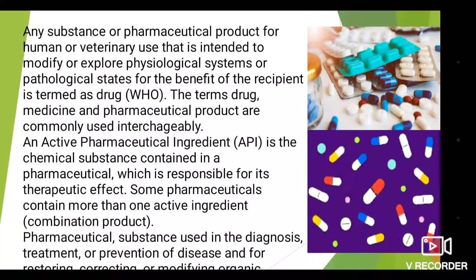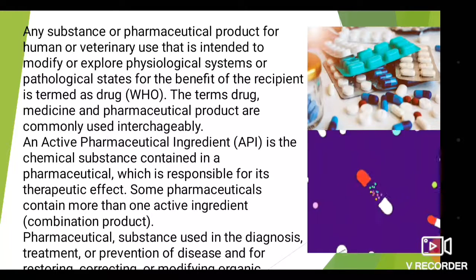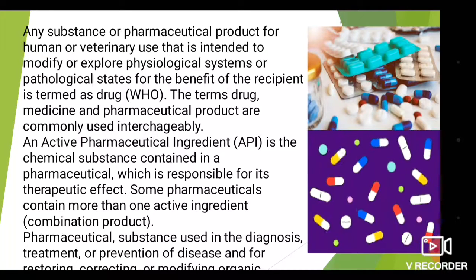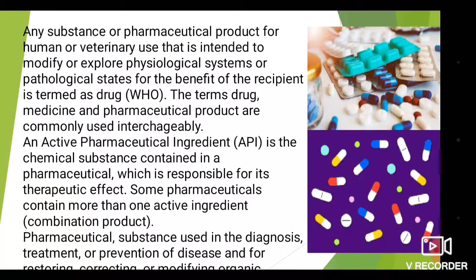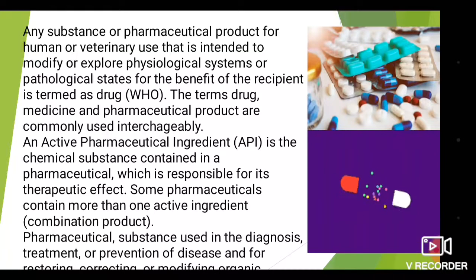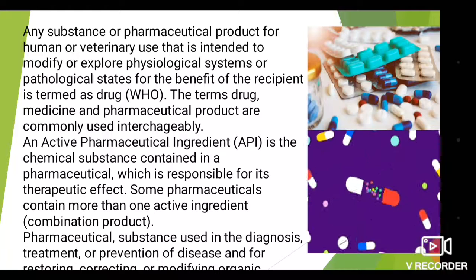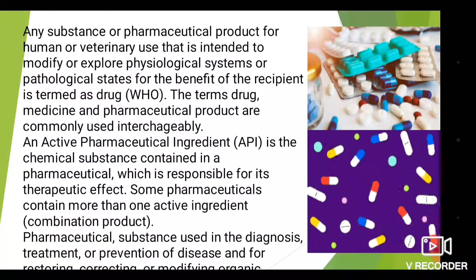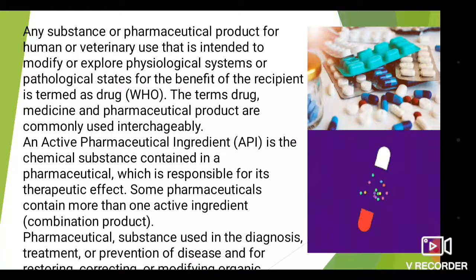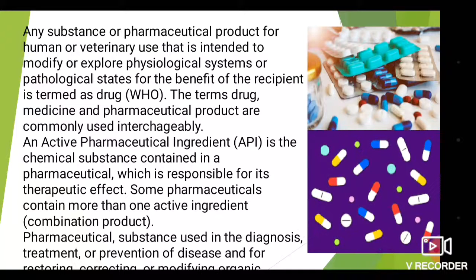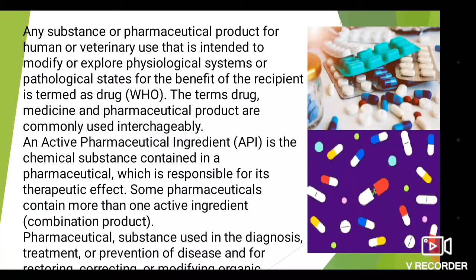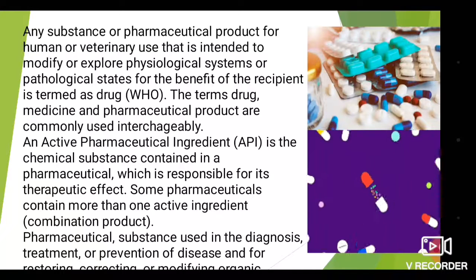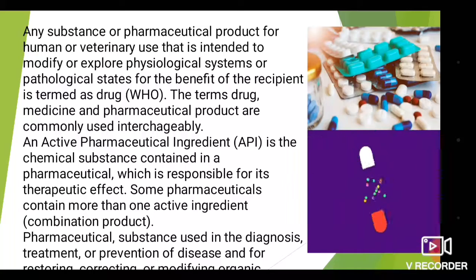Suppose we take a tablet that contains aceclofenac and paracetamol. Such an analgesic drug, or any drug, can contain more than one active pharmaceutical ingredient, which is responsible for curing diseases, the therapeutic effect. Pharmaceutical substances are used in the diagnosis, treatment or prevention of disease and for restoring, correcting or modifying organic functions.